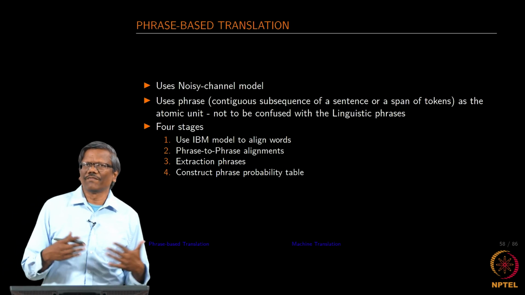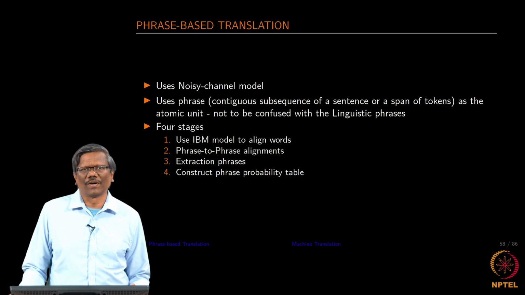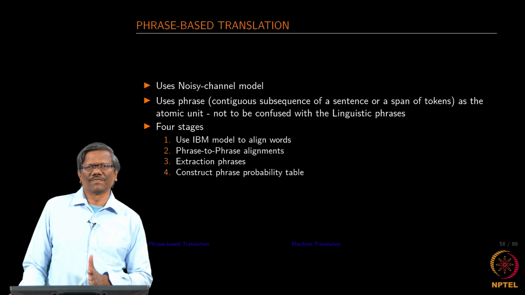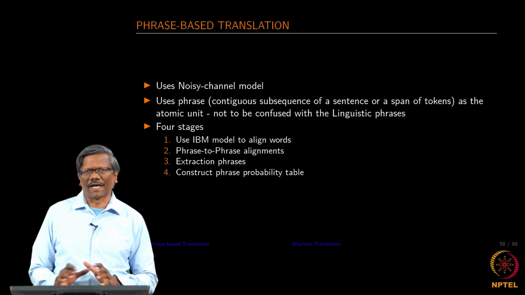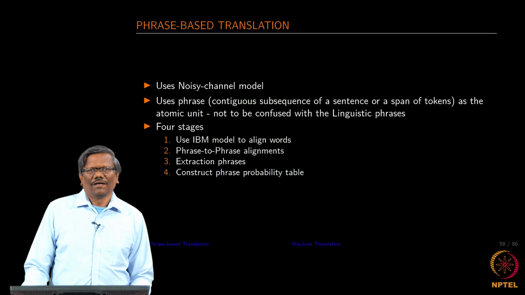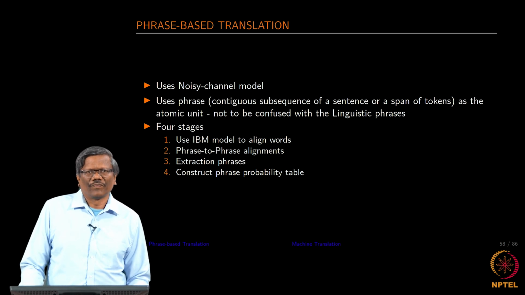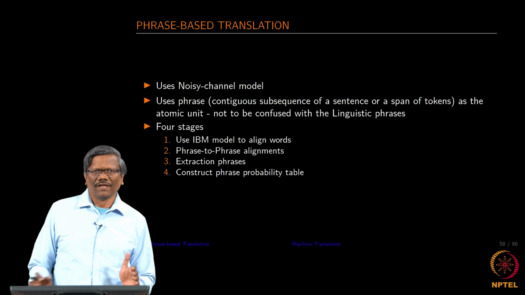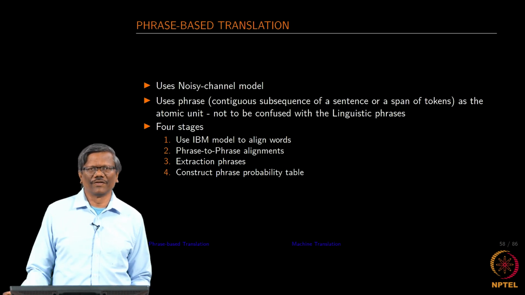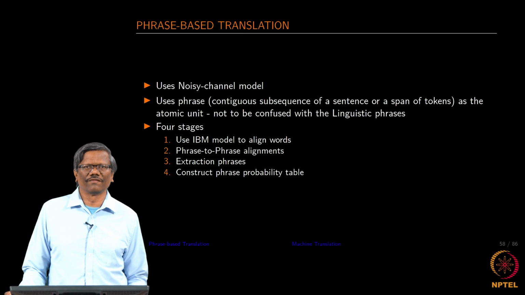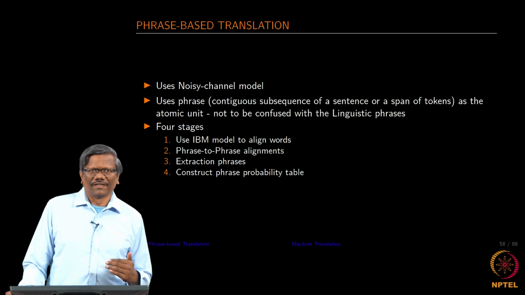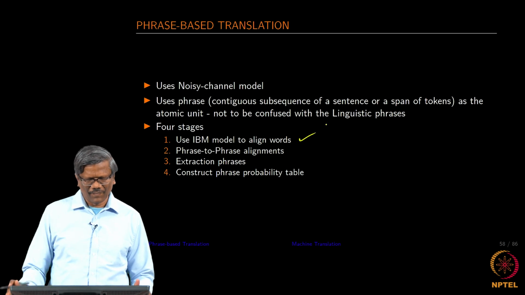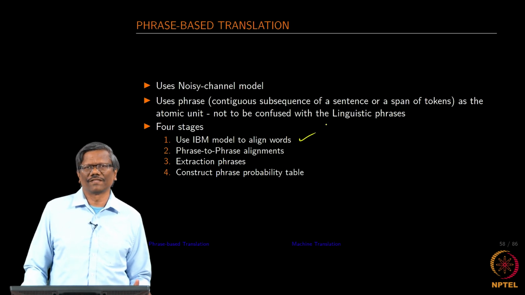In this case again we are going to be using the noisy channel model. We are going to use a phrase, a contiguous subsequence of a sentence or a span of tokens, as an atomic unit. This is not to be confused with the linguistic phrases. The phrases that we are going to generate using this would also contain the linguistic phrases. This is going to have 4 stages. One, it is going to use, as I mentioned earlier, the IBM model to align words.